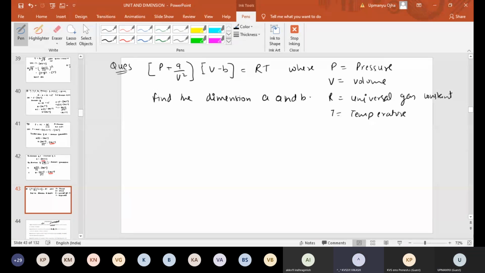Sir, here R is equal to M0 L0 T0. Actually, you don't need this R value first of all. Without that also you can solve the A and B equation. Just think. You'll get the answer without using R and T.